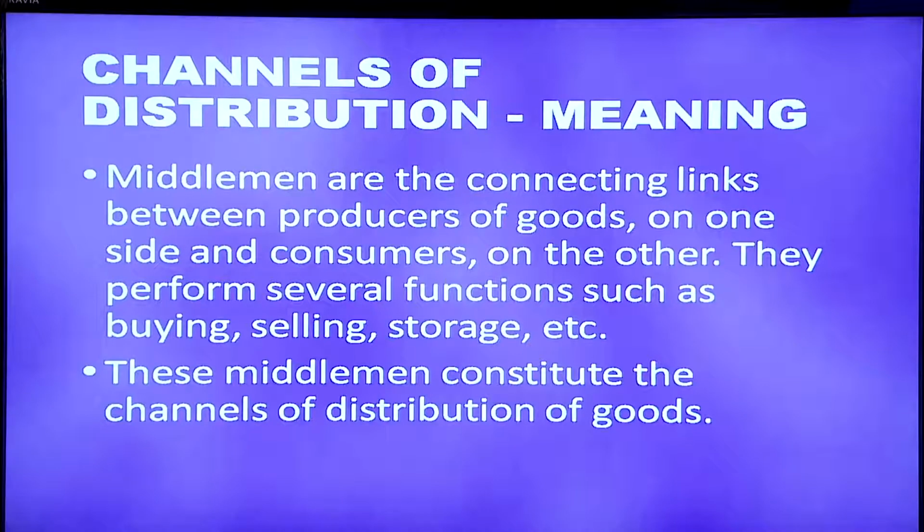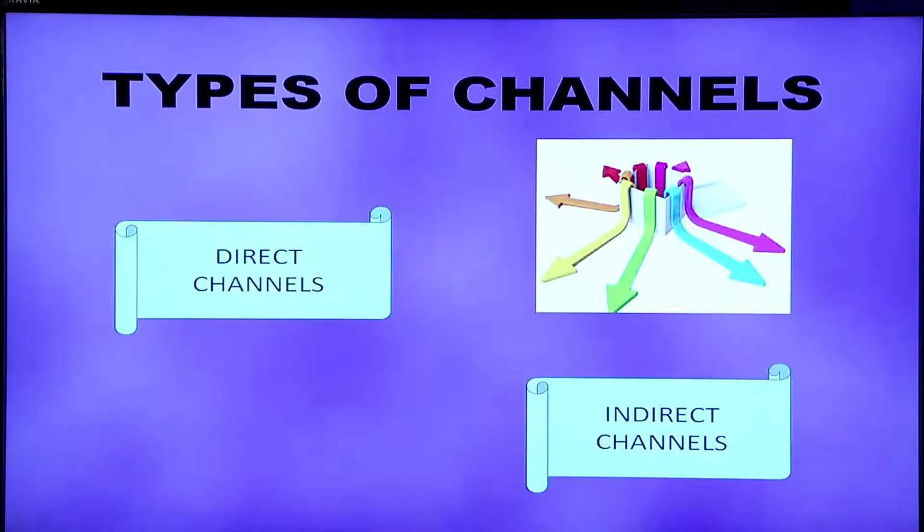When we look at the meaning in detail, we have middlemen connecting producers and consumers, and they are the channels of distribution. They perform various functions like buying, selling, storage, etc. And when we divide them into two, we can say direct channel and indirect channel.